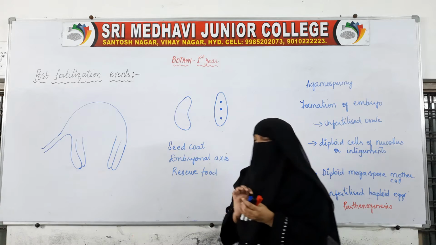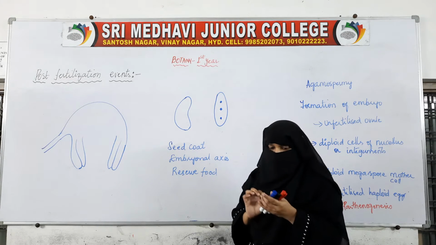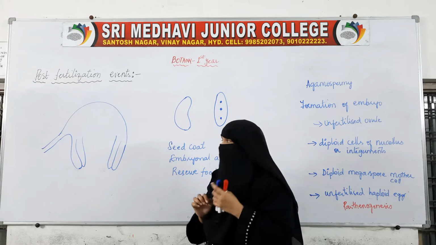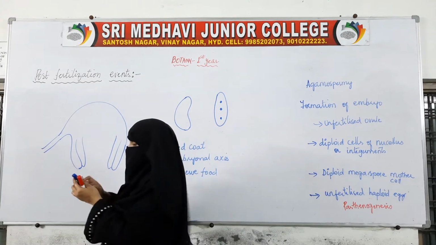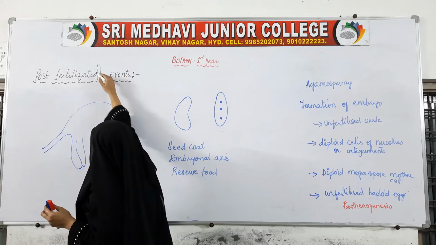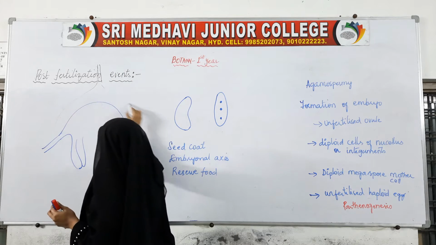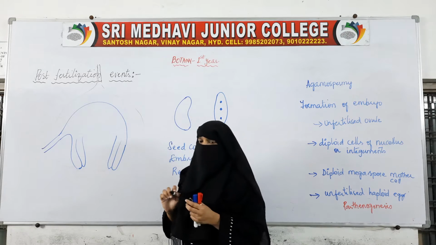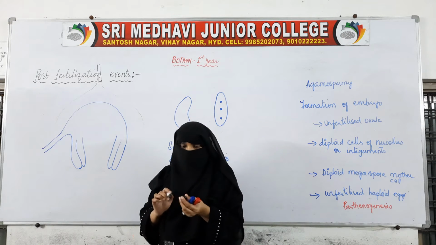So, if we see the structure of the ovule here, this is how the ovule will be there. Now here this is the style and this will be the ovary. So, here this is the ovule.